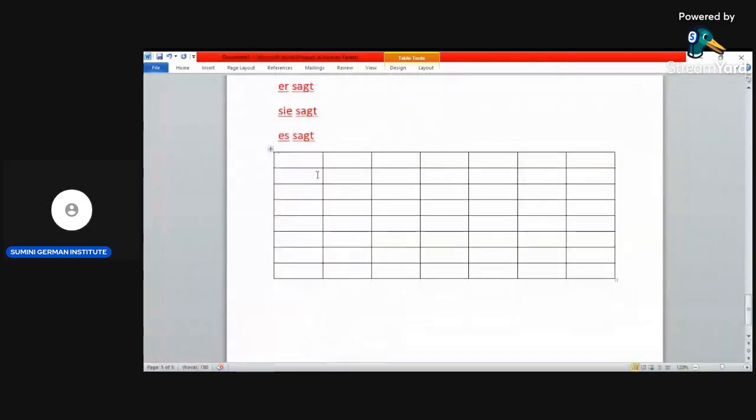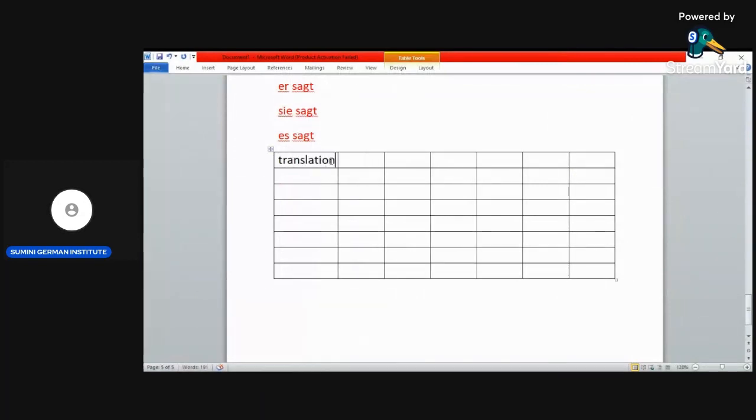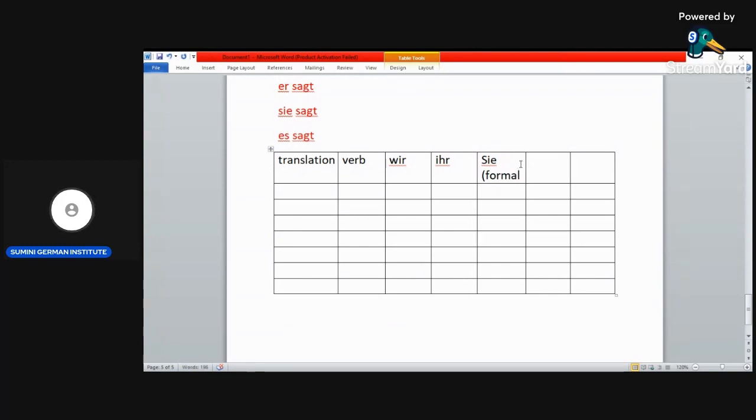We have the translation. We have the verb. We have now the plural. We have wir. We have ihr. Okay. Then we have the Sie, which is the formal you. Then we have the sie, which means the small s, which means the plural.